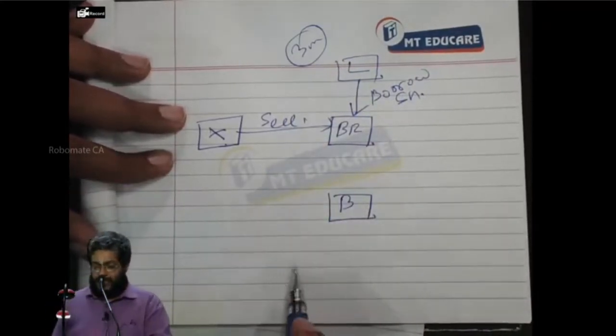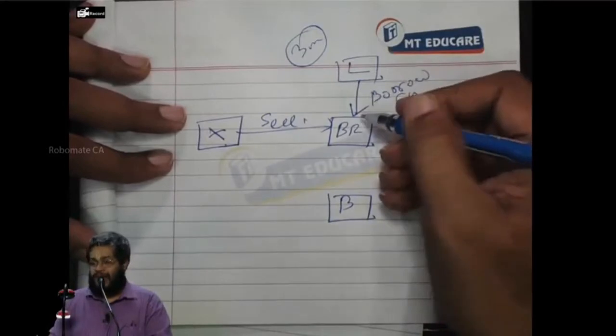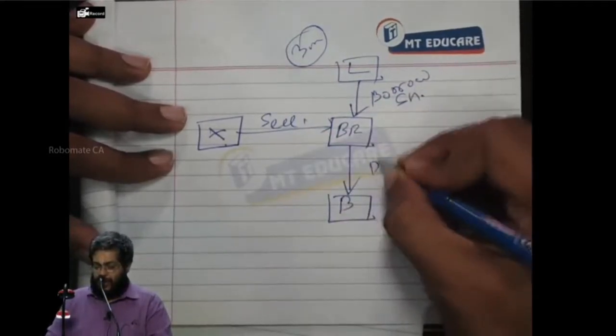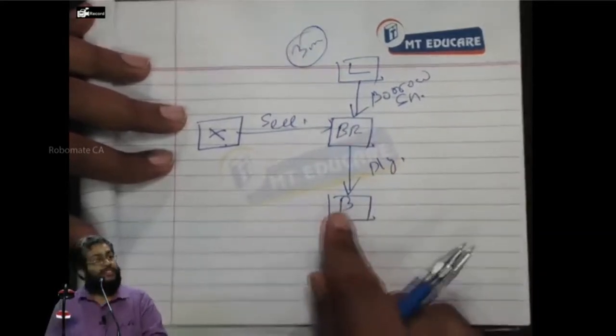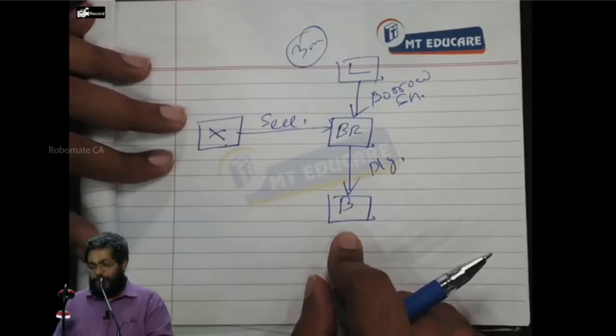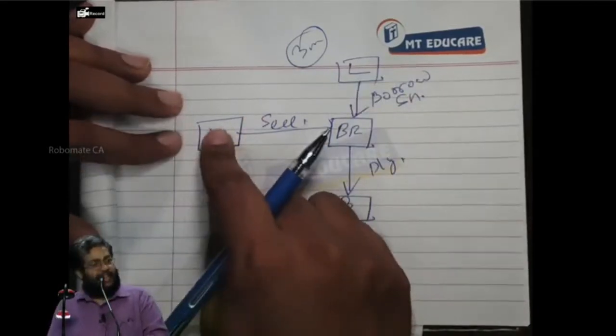Everybody following what I'm saying? Now, what the broker does is, he gets the share from the lender and sells the shares to the buyer. He makes delivery of the shares to the buyer. And the buyer gives the money to X, who is the one selling the share.